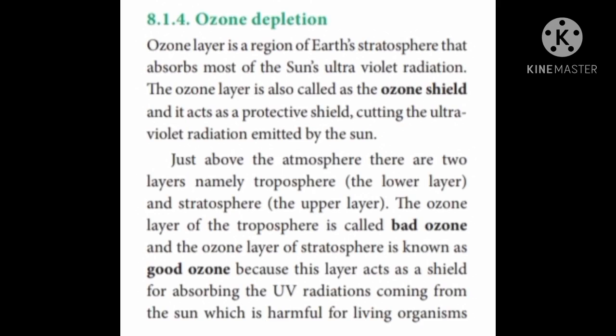There are two types of ozone. One is bad ozone, the other one is good ozone. The ozone in the troposphere is called bad, and the ozone layer in the stratosphere is called the good ozone layer. Its depletion increases the entry of ultraviolet radiation into our earth. As a result, it causes many effects.